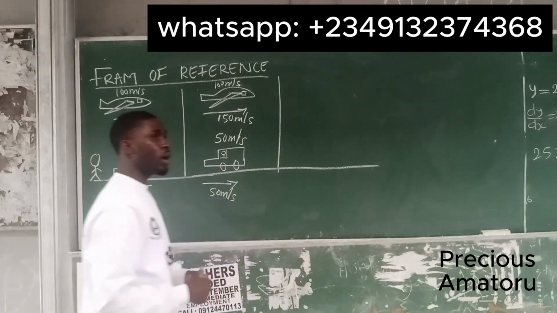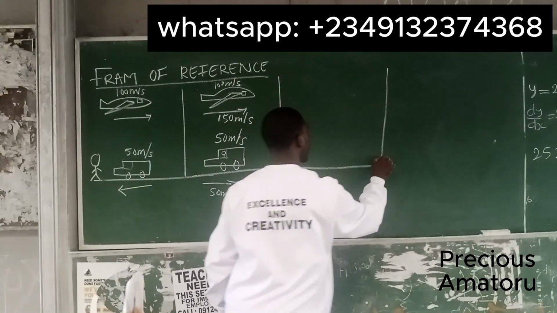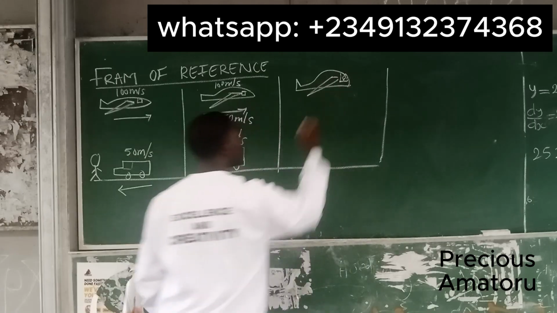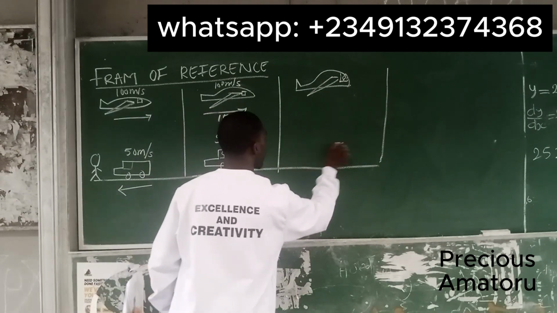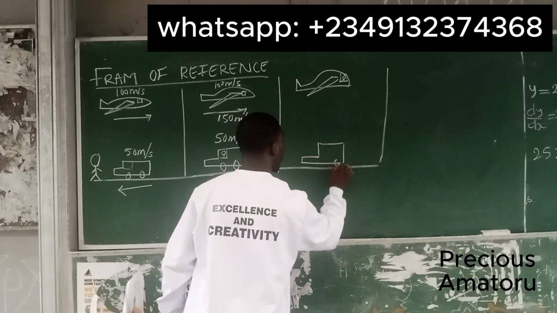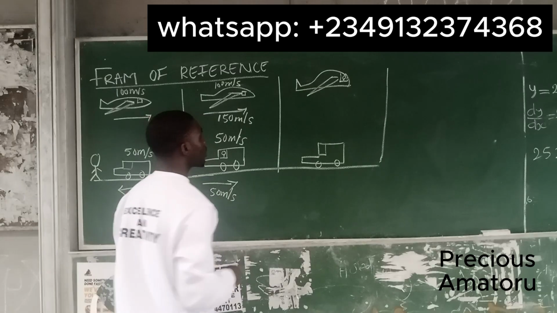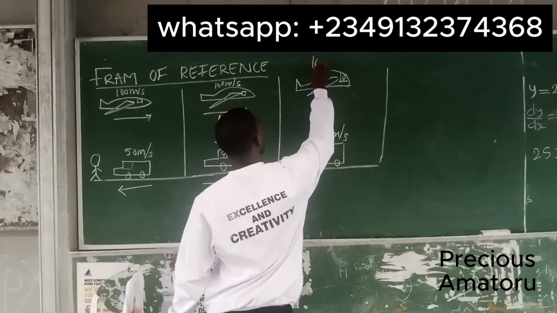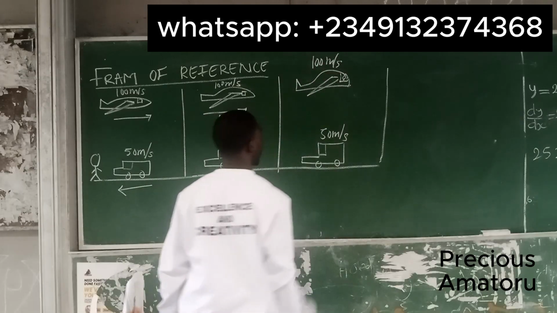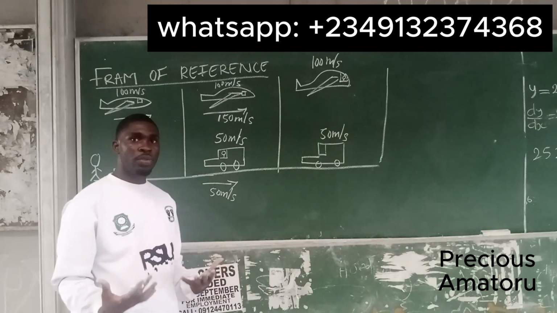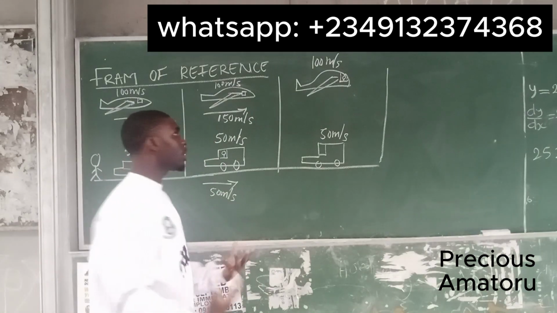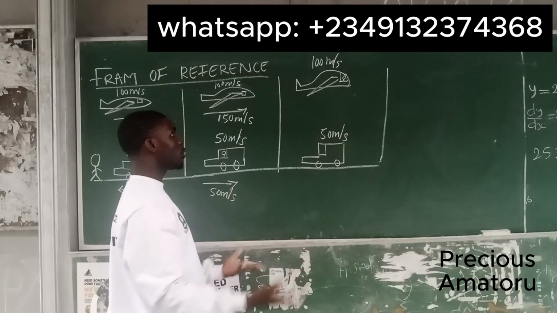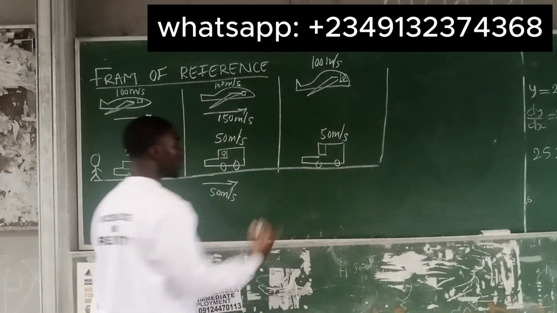Now let's observe the last scenario. Let's say you are now in the plane, and the car is moving with a velocity of 50 meters per second, and the plane is moving with a velocity of 100 meters per second. Now I want you to pause the video and try to think: what will somebody in this plane measure? How is he going to observe the scenario?